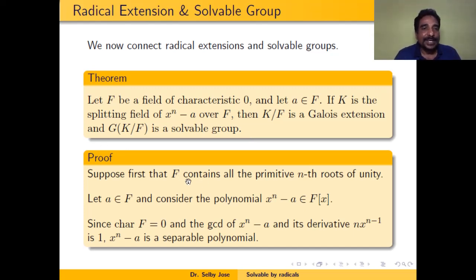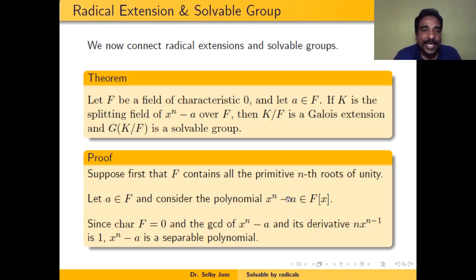Suppose first that F contains all the primitive nth roots of unity, and consider the polynomial x^n − a where a is in F. Now we show that this x^n − a is a separable polynomial. How do we do it? We find the derivative of this. What is the derivative? n x^(n−1).